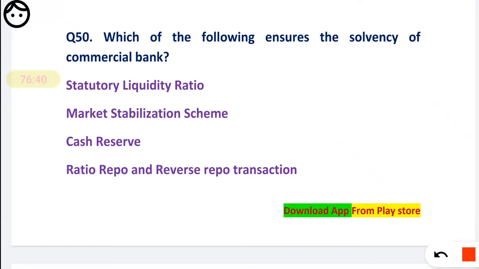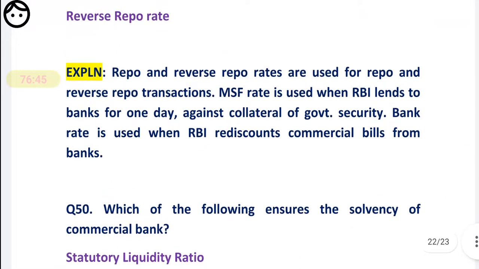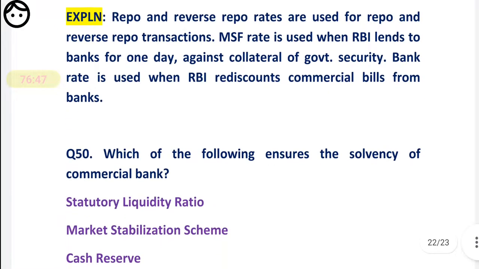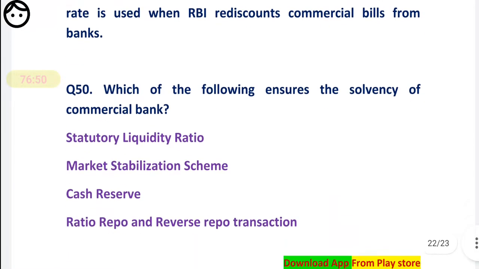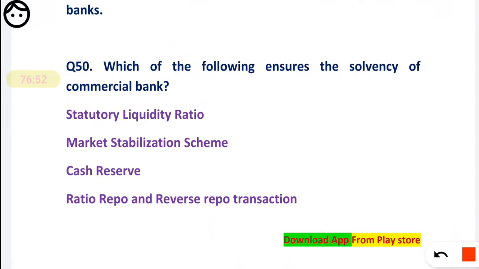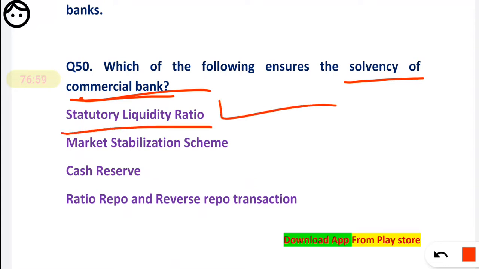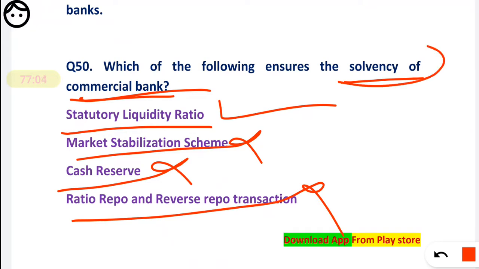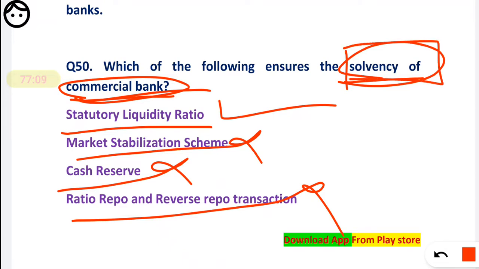Which of the following ensures the solvency of a commercial bank? Basically, the solvency of a commercial bank is ensured by the statutory liquidity ratio. It is correct. Not MSF, not CRR. So the name itself is self-explanatory. The solvency of a bank is ensured by SLR.